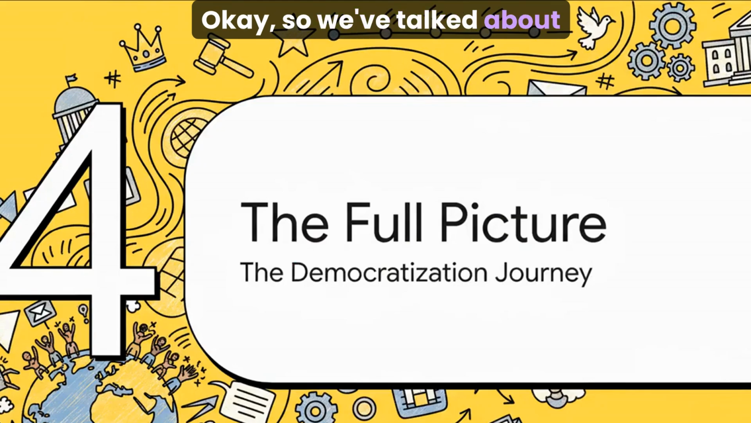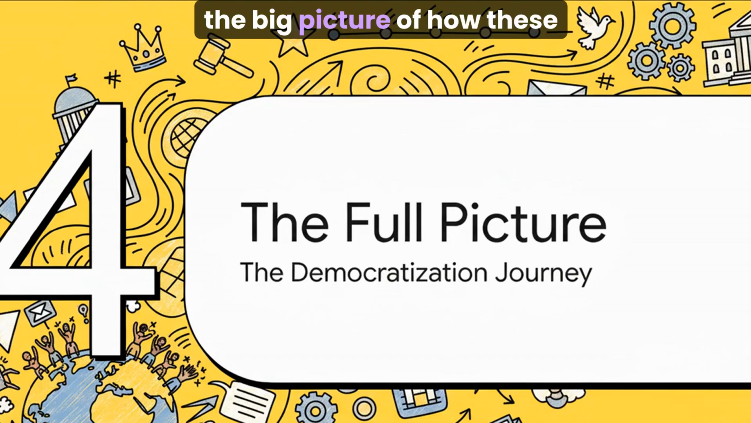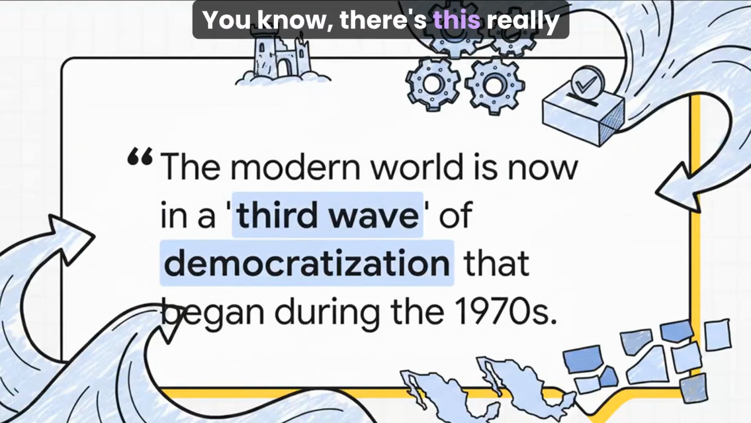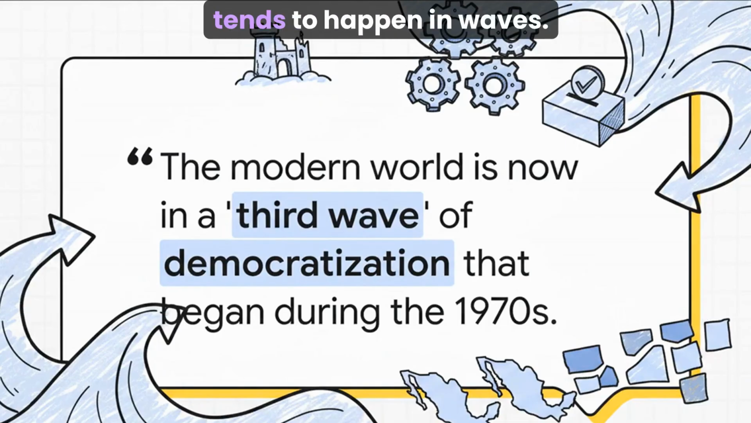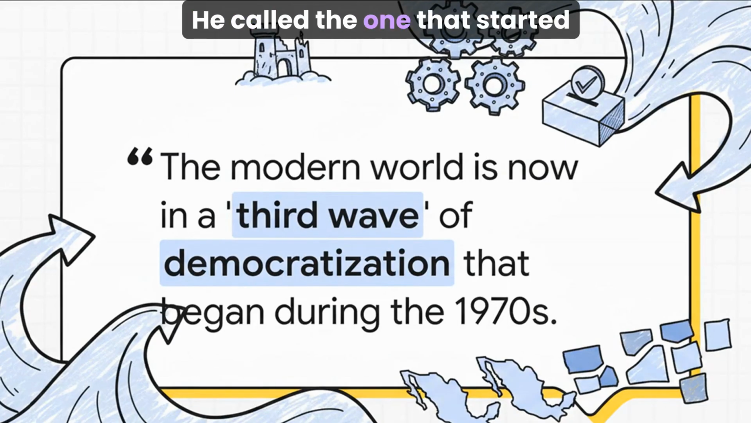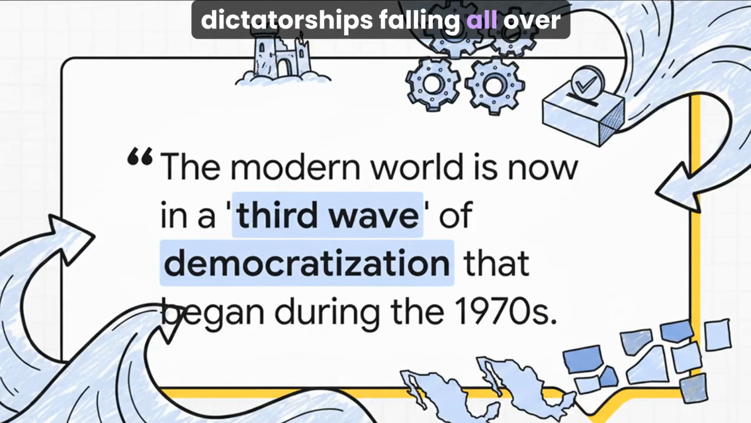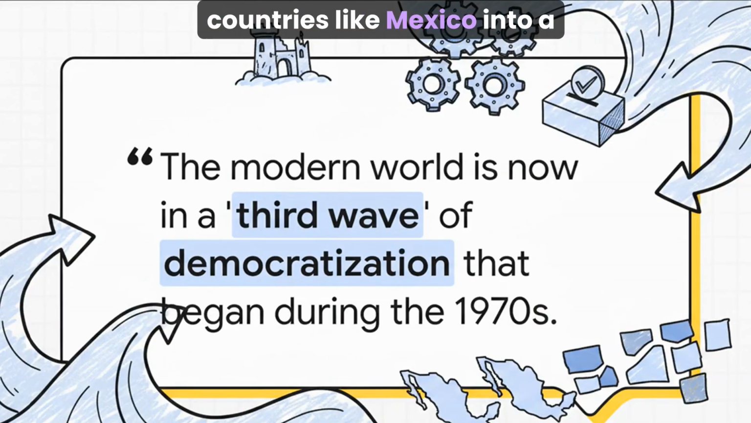Okay, so we've talked about regimes, how we vote, and how interest groups work. Now let's pull all those threads together and look at the big picture of how these huge political changes actually happen. You know, there's this really famous idea from a political scientist named Samuel Huntington. He said that democratization tends to happen in waves. He called the one that started back in the 70s the third wave, and it saw dictatorships falling all over the world. Understanding this helps put the changes we see in countries like Mexico into a much larger global story.